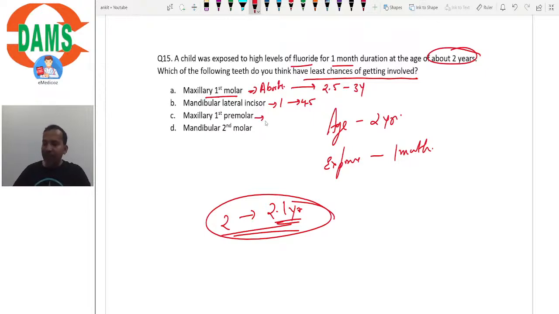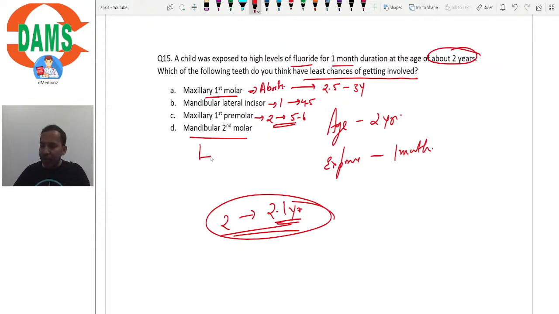What about maxillary first premolar? Maxillary first premolar initiates in the second year, and from then on it continues to develop till 5 to 6 years. So even this would be slightly exposed, isn't it? The cusp tips of the maxillary first premolar would be exposed, isn't it? Because it has started to develop in the second year. So the cusp tips would be exposed. Cusp tip, or you can say the occlusal third, it would be exposed.